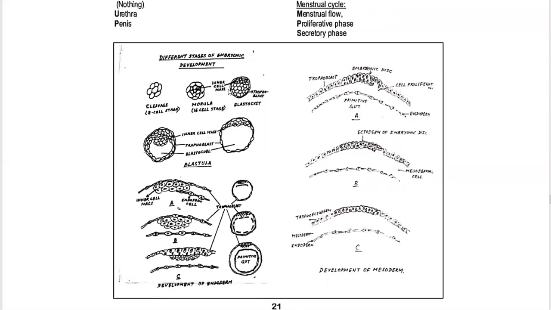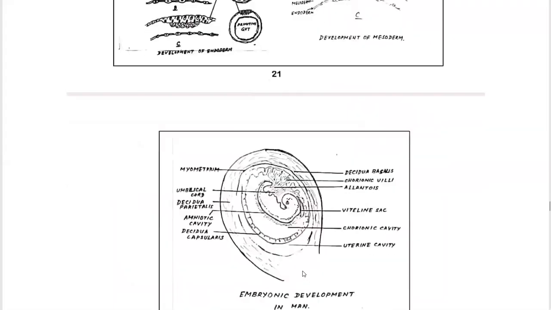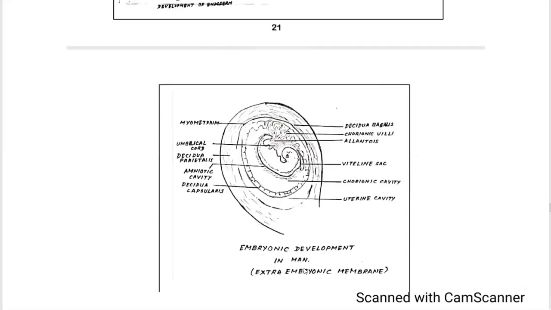How embryonic development occurs: from cleavage at the 8-cell stage, then converted to the morula at the 16-cell stage, then forms the blastocyst, and so on. This is the blastula formed. Then the development of endoderm and mesoderm is shown. This is the embryonic development in man.